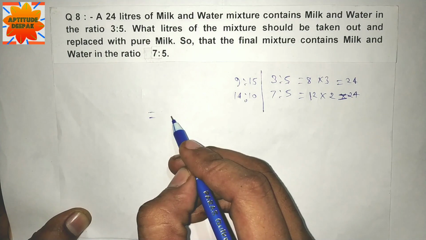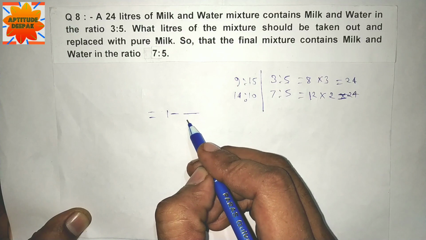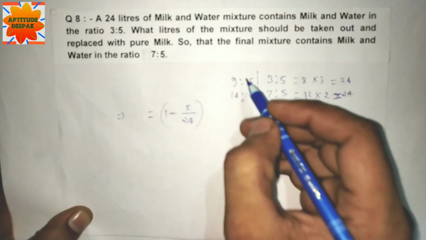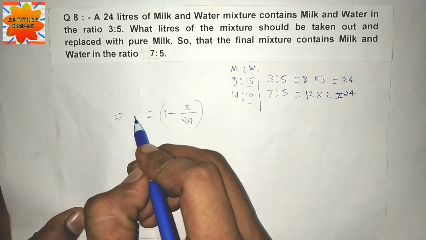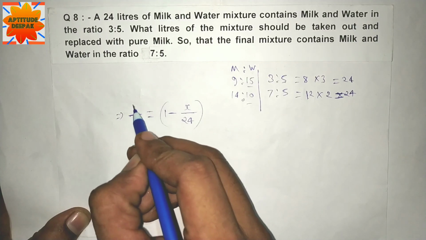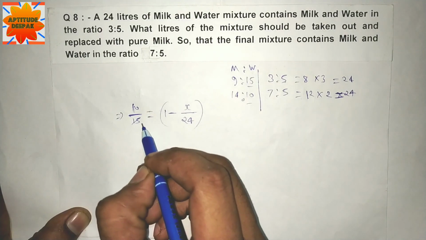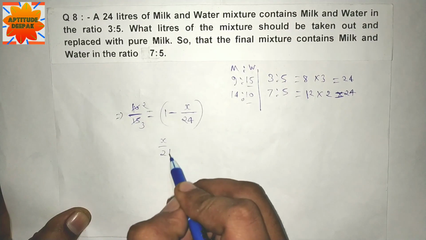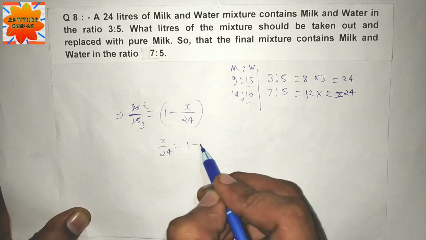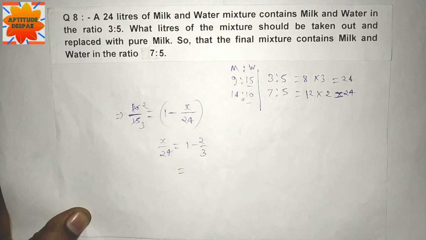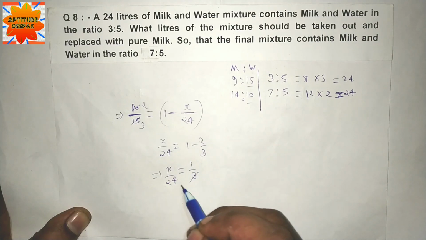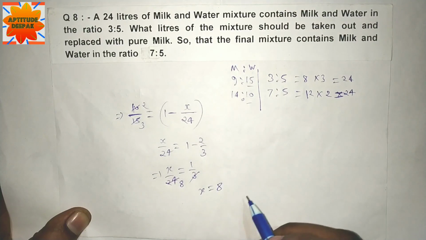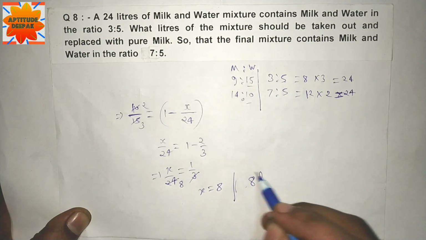Formula apply करेंगे. 1 minus, total is 24. Milk and water, quantity of water before and after. Before 15 and after 10. 5 times 3 and 5 times 2. X by 24 is equal to 1 minus 2 by 3. 1 by 3 is equal to x by 24. 3 times 8, so x is equal to 8. So 8 liter is the answer.